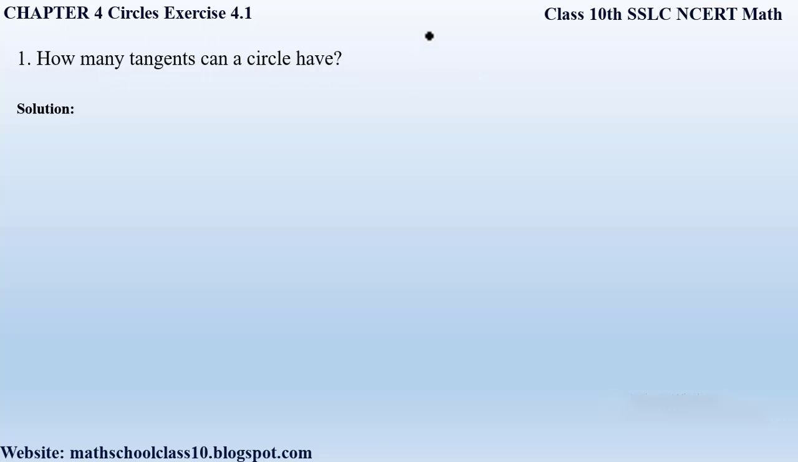So basically a circle is made up of an infinite number of points, and at each point a tangent can be drawn on a circle. So since a circle is made up of an infinite number of points and at each point a tangent can be drawn, right? Therefore we can say that a circle can have an infinite number of tangents, as at each point a tangent can be drawn on a circle. So here our answer will be infinite. There can be an infinite number of tangents a circle can have.